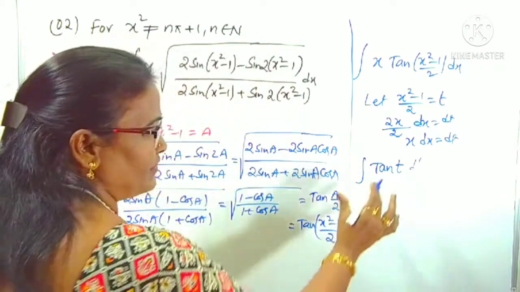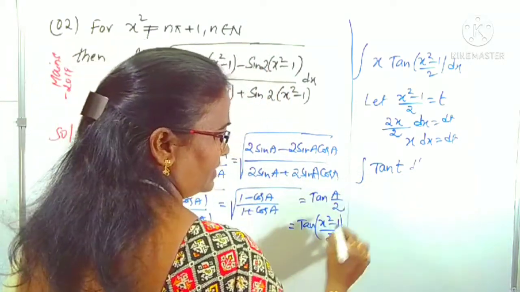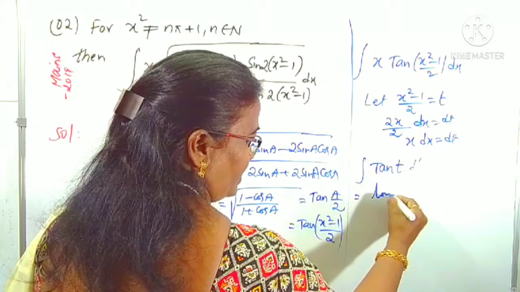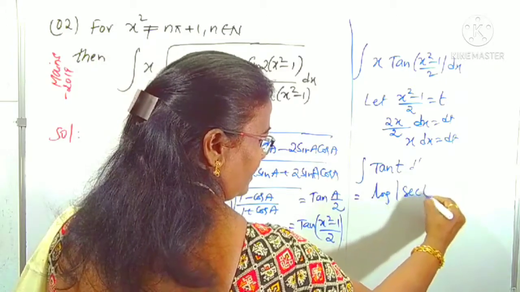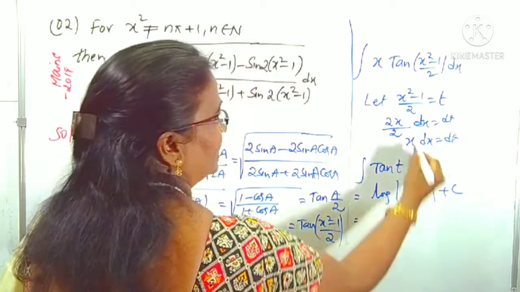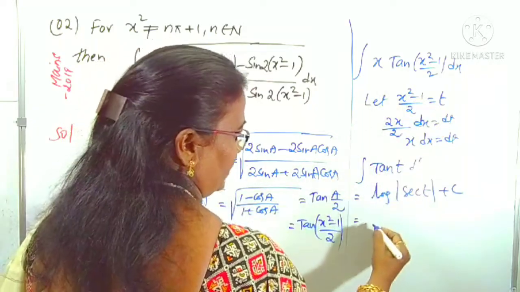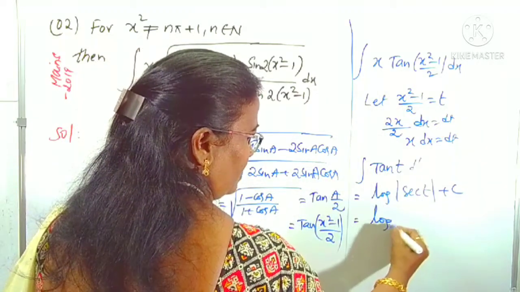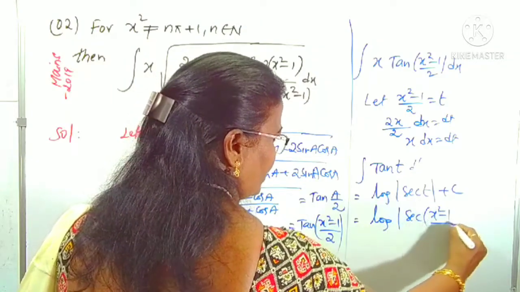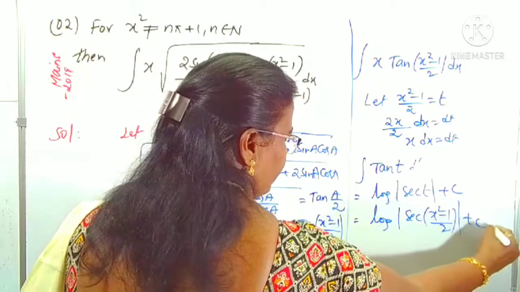Now it is reduced into the form of a non-integral function or not? Therefore, what is the integral of tan t? That is log mod sec t, plus c as it is. t is what I assumed, x square minus 1 by 2. The final result is log of mod sec of x square minus 1 by 2 plus c.